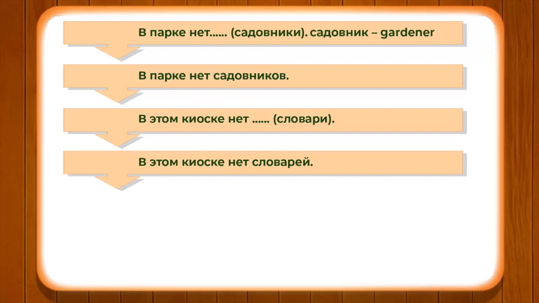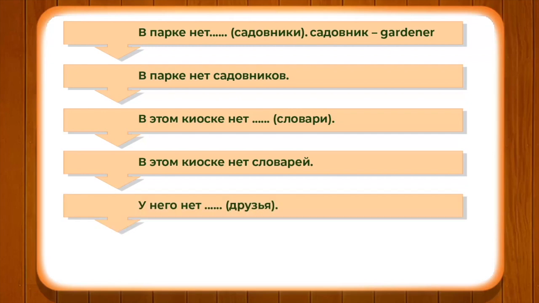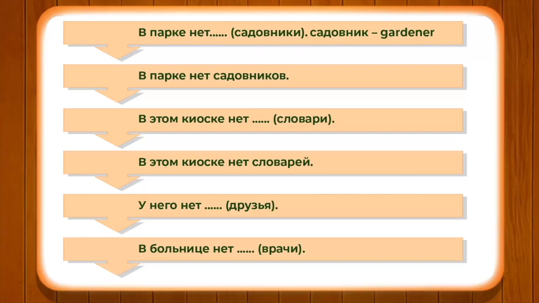Likewise, у него нет чего, нет кого. У него нет друзей in brackets: у него нет кого? Друзей. У него нет друзей. В больнице нет врачей. So врачи, plural form of врач, changes into в больнице нет врачей. Accordingly, you can solve the rest of the exercise while using the grammar and its rules.